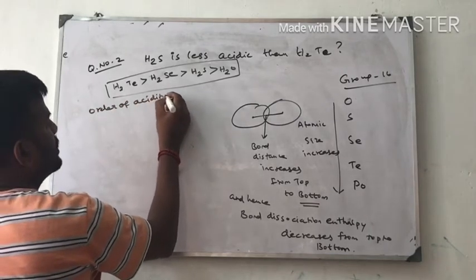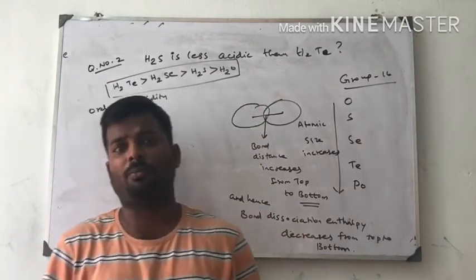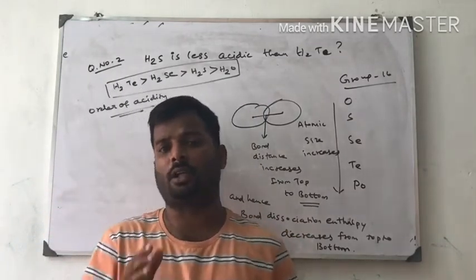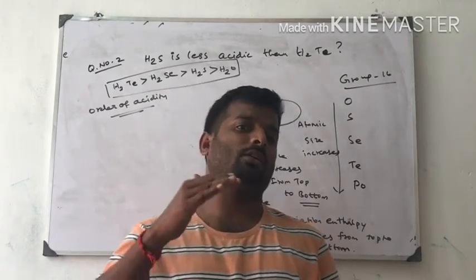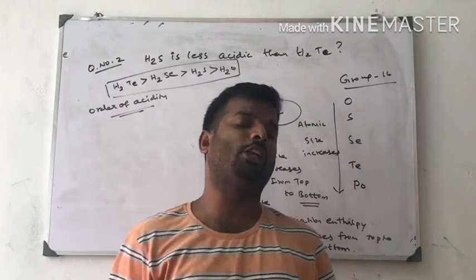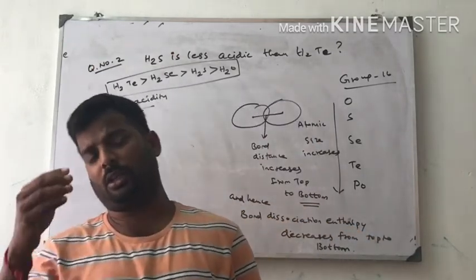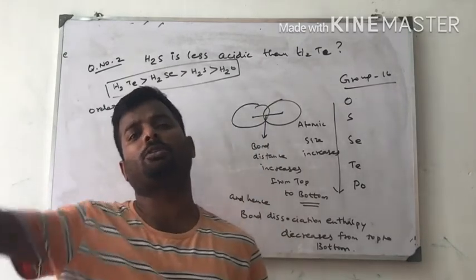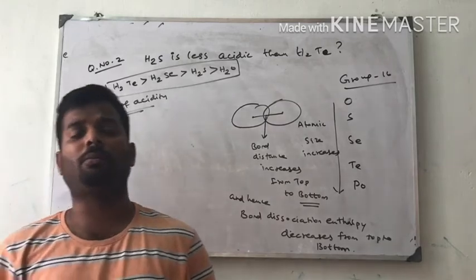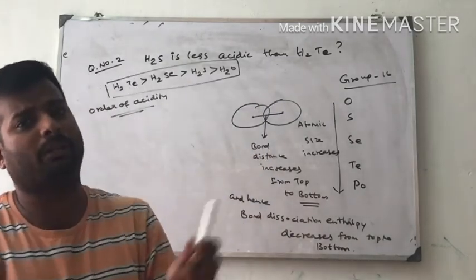I will tell you the reason. On moving down the group, the atomic size increases, which means the distance between the nucleus and the outermost shell is increased. As the size of the atom increases, the attraction between the nucleus of one element and the outermost shell of the other element will be weaker. Therefore, less energy is needed to break the bond.